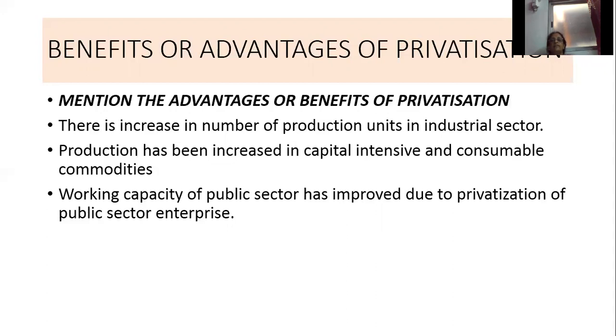So what are the advantages? First one is that there is an increase in the number of production units in the industrial sector. So many industries or factories have increased. Second one is which type of industries have developed? Capital intensive industries and industries which produce consumer goods have increased. Consumer goods means the goods which are used by the common people. Last one, the working capacity of the public sector has improved because of privatization of a public sector enterprise. So what is meant by privatization?